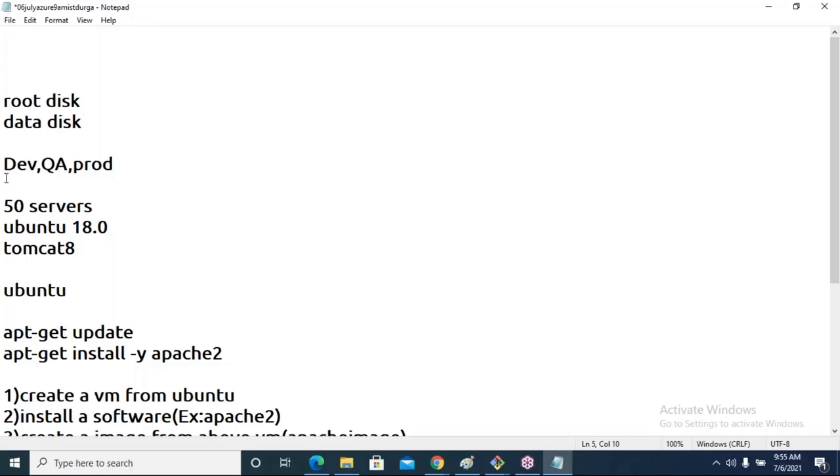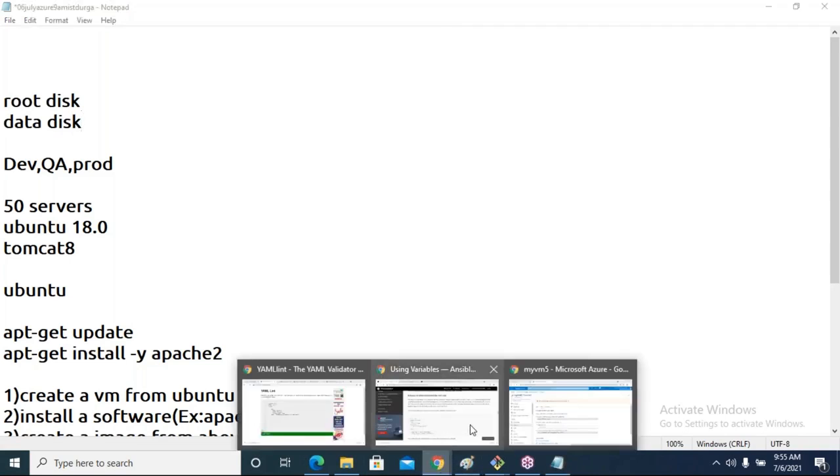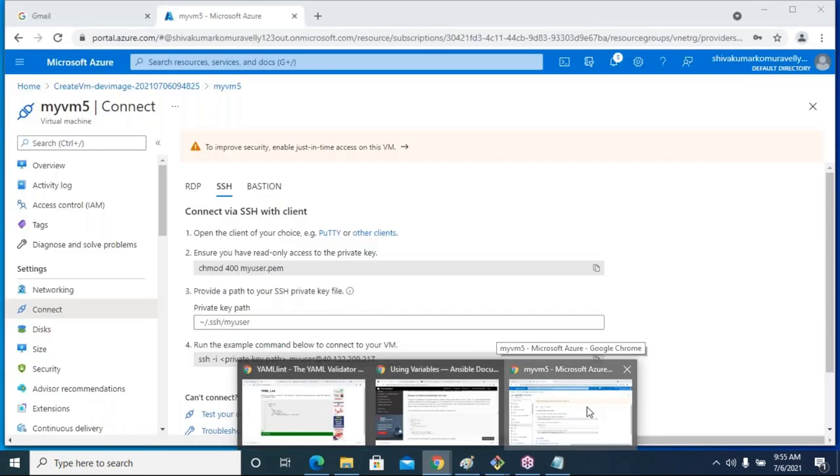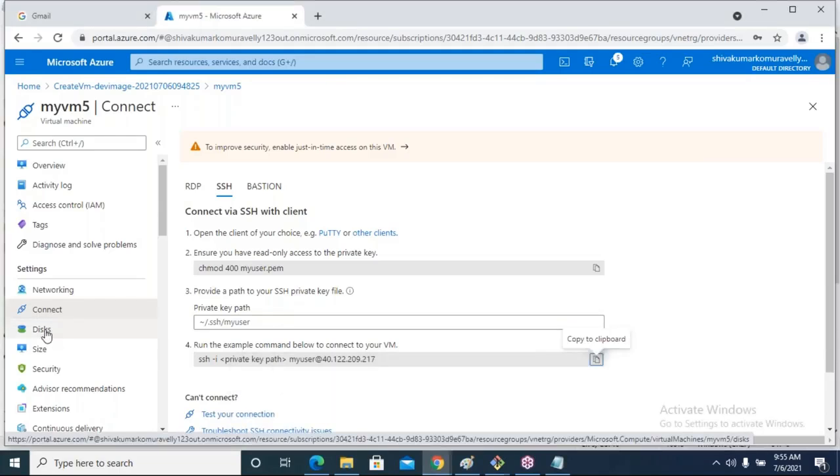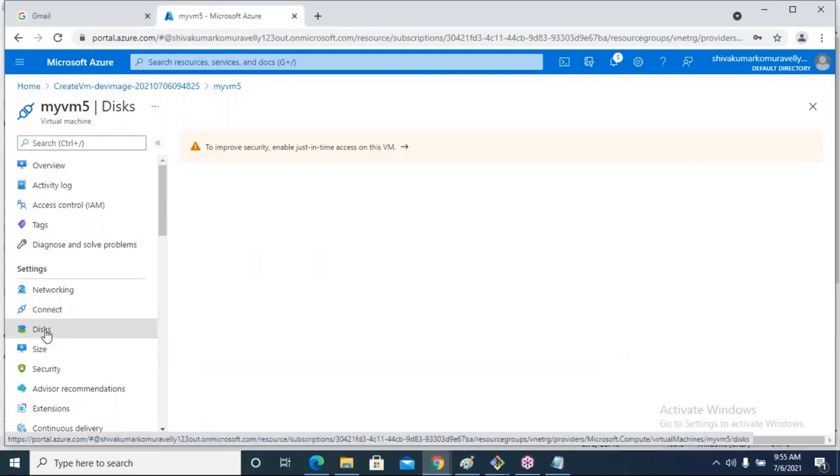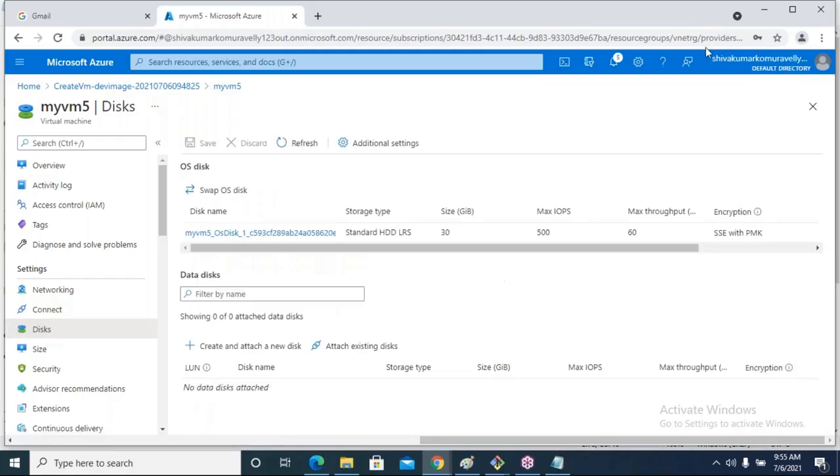Okay, now to create a disk, to add a disk, just come to the home page of your virtual machines, and if you see this disks option, select this disks option, and just click on create and attach a new disk. Okay, in AWS we have to create it and we have to attach it, but in Azure it is 2-in-1, the disk is created and that is attached to the virtual machine.